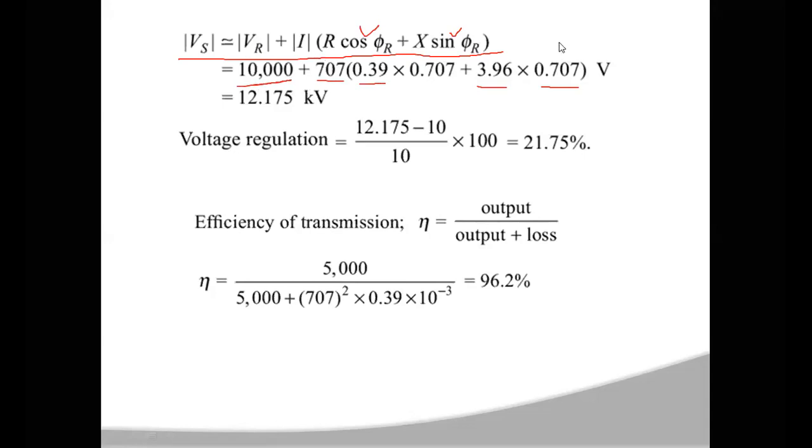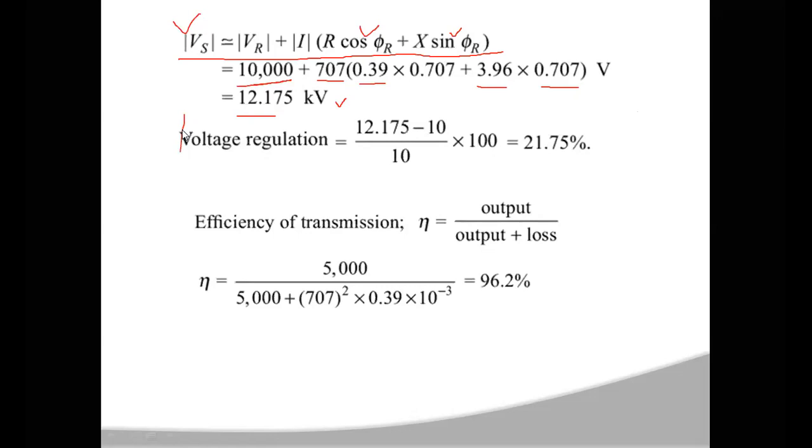Now if you substitute all the values, you will get the sending end voltage, which is 12.175 kilovolts. So now you have all the values: sending end voltage, receiving end voltage, sending end current, receiving end current. Then you can determine the voltage regulation and efficiency of this transmission line.